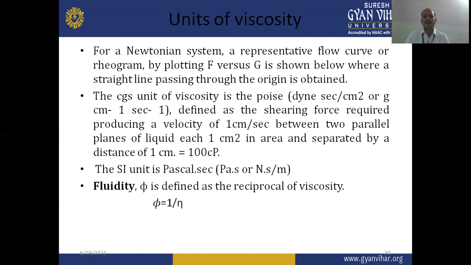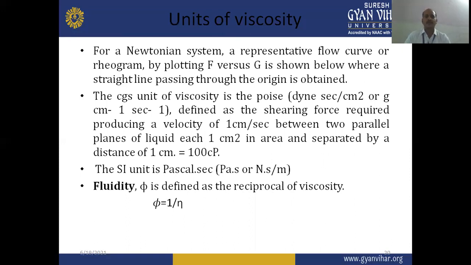So when we go through the law of flow, rate of shear is directly proportional to shear stress. And when we go through the unit of viscosity, for a Newtonian system, a representative flow curve or rheogram is obtained by plotting F versus G, where F is the shear stress and G is the shear rate. So what is a rheogram? When we plot a curve between the shear stress and shear rate, it is known as a rheogram or flow curve, or it is also known as a consistency curve.